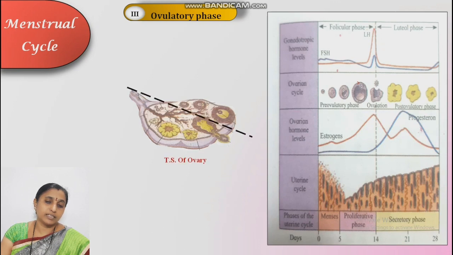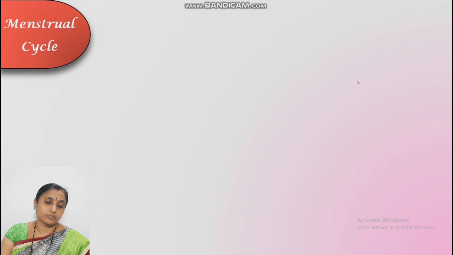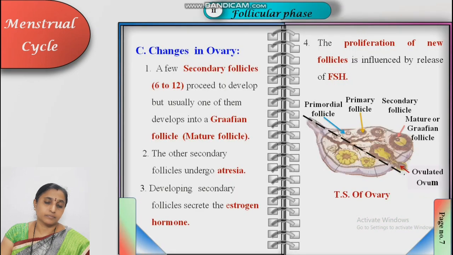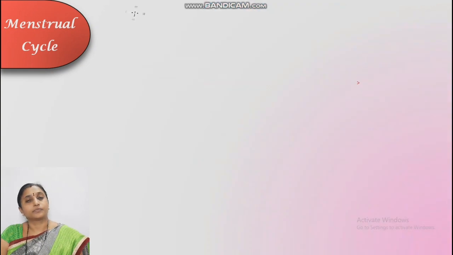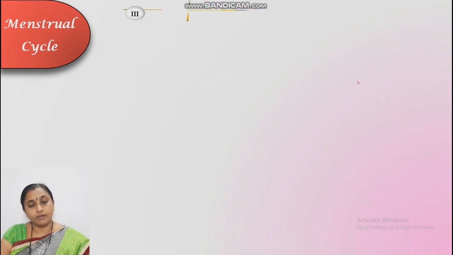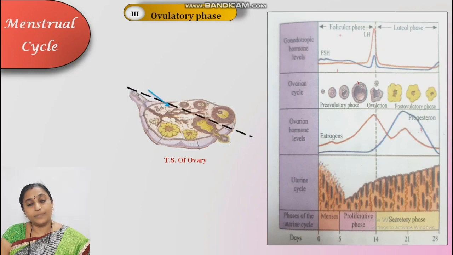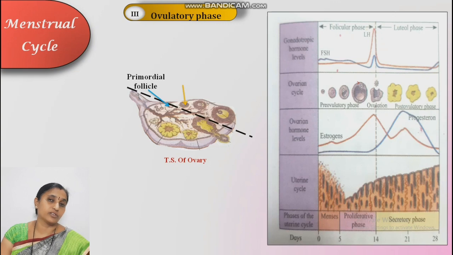Next, that is the ovulatory phase. What happens during this ovulatory phase? The name indicates that the ovulation process takes place. What is ovulation? Release of ovum or the egg from the ovary into the abdominal cavity. That is known as ovulation.